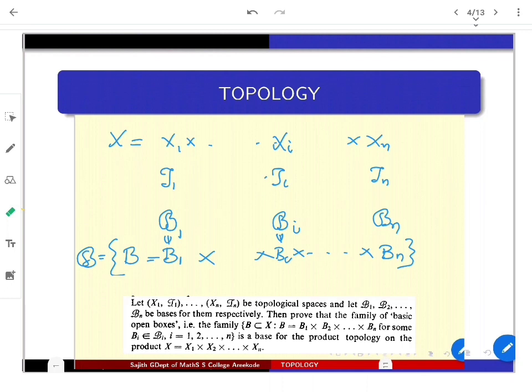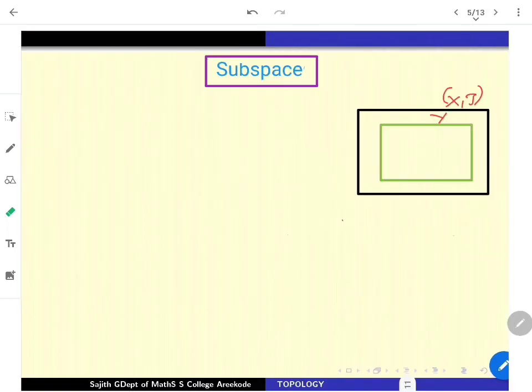Once you are given a topological space X, if you are looking at subsets of X, there is also a natural topology that comes down to the subset. Let us discuss that now, which we will call a subspace. What I am keeping in mind is that X is a topological space given with the topology tau.